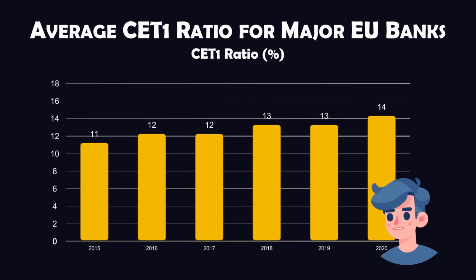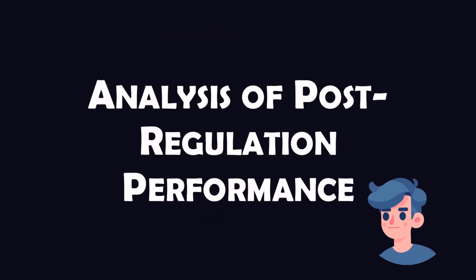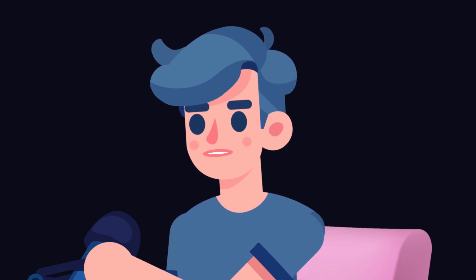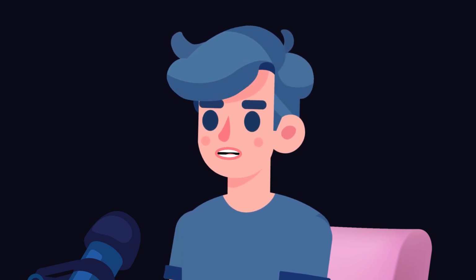The capital ratios of banks significantly improved as a response to CRR and CRD4. Data from this period indicate that the average Common Equity Tier 1 (CET1) ratio for major EU banks rose from around 11% in 2015 to over 14% by 2020. Based on this analysis, entities within the banking sector managed to build a more robust capital structure. This progress not only reflects compliance with regulatory standards, but also signifies increased resilience to financial crises.